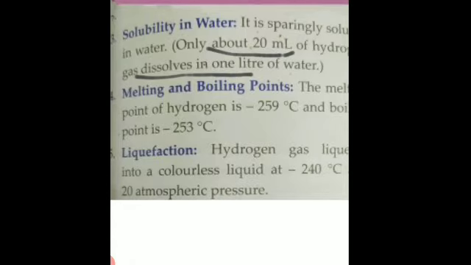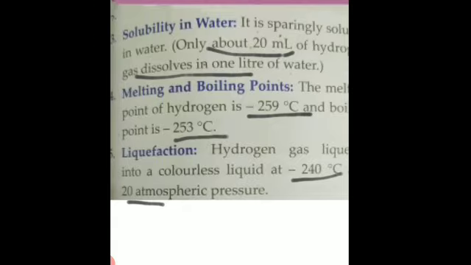Then melting and boiling point. The melting point of hydrogen is minus 259 degrees Celsius. Melting means when it melts in the form of a liquid, that is called the melting point. Although it is a gas, at a temperature of minus 259 it melts. Is that clear? And the boiling point is minus 253 degrees Celsius. Is it clear? Then liquefaction: hydrogen gas changes into a colorless liquid at minus 240 degrees Celsius and 20 atmospheric pressure.